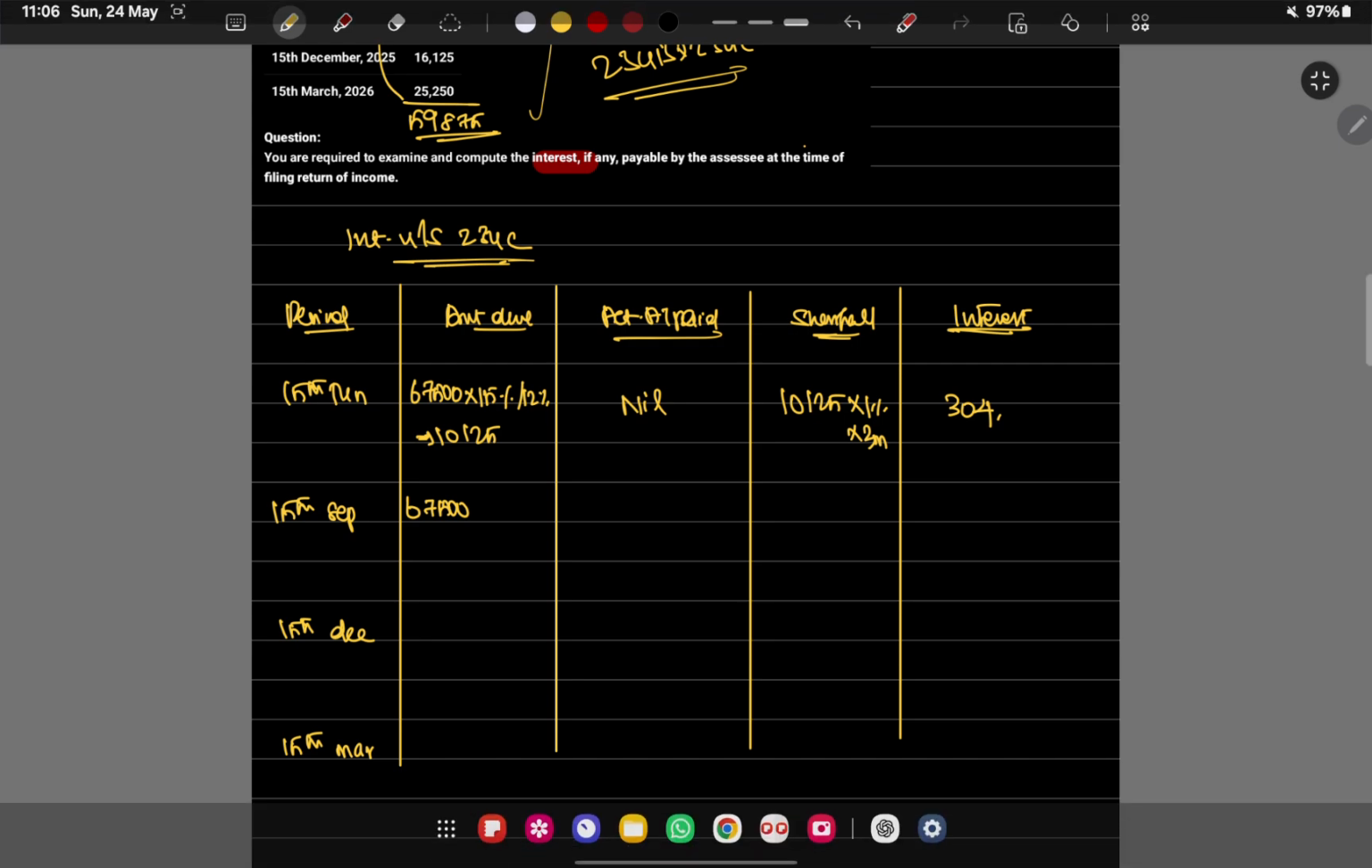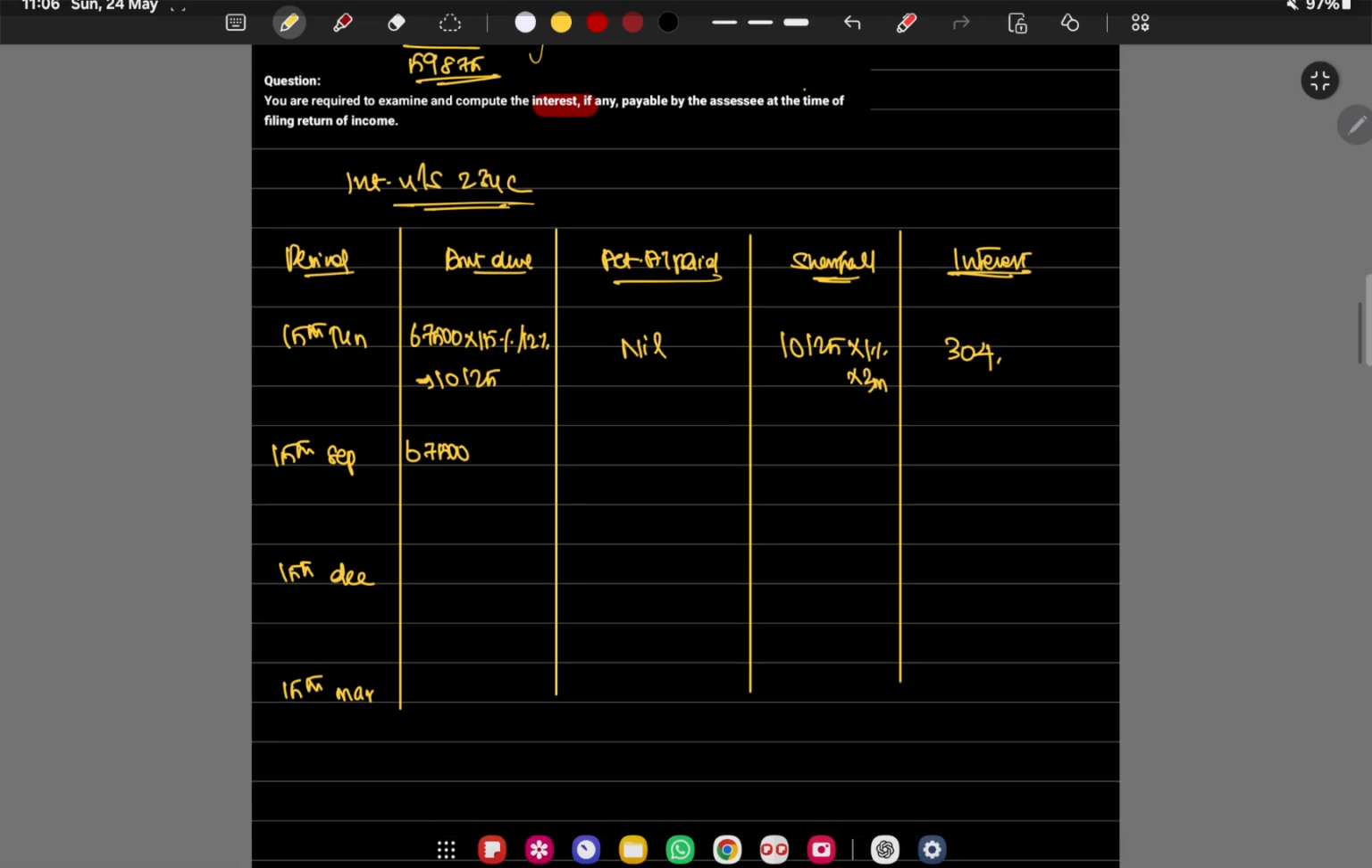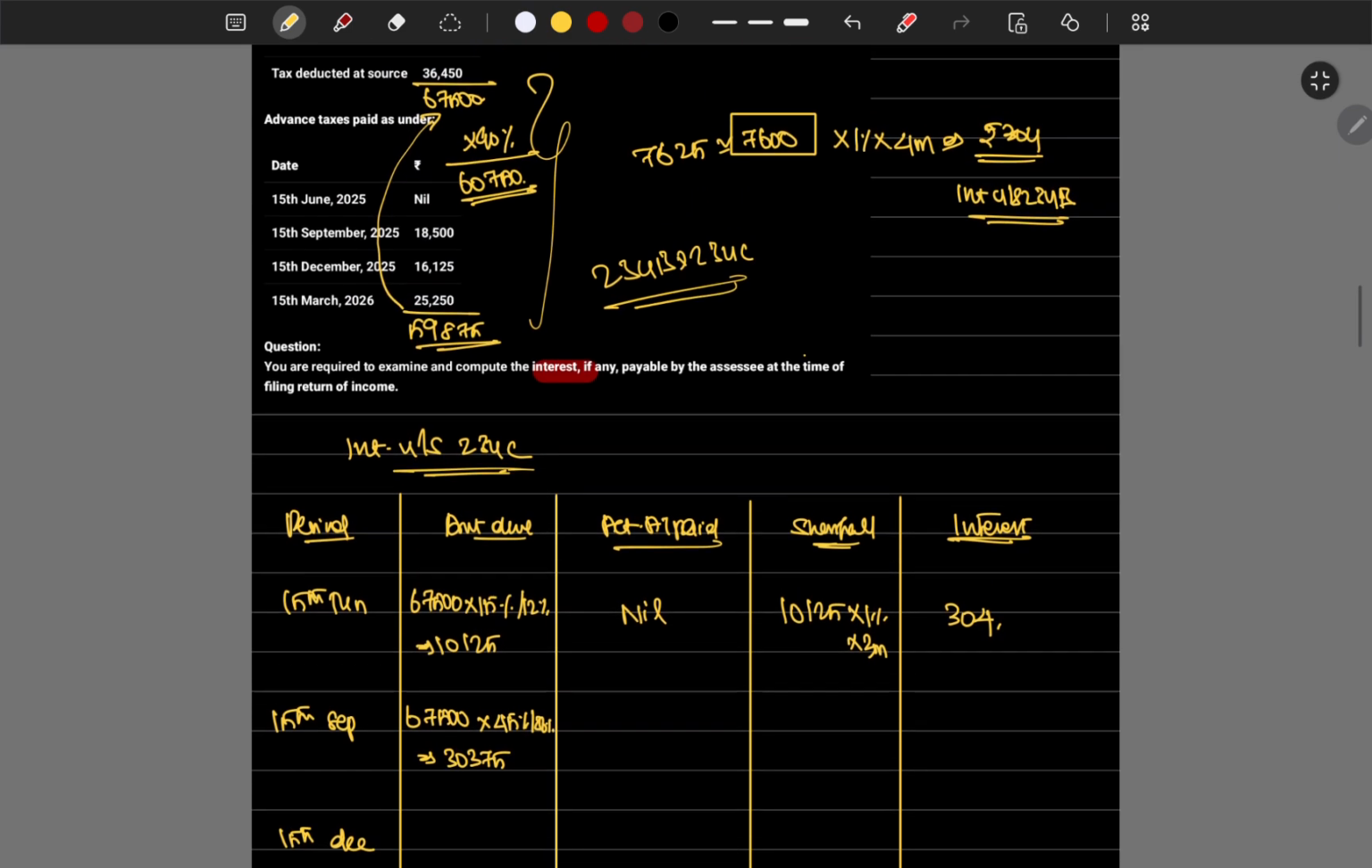Quarter, which is 15th September due is 45% or 36%. Here also, because he hasn't paid the first installment, we have to check the amount he has paid will be lesser than the actual amount due. So what would it become? 67,500 into 45%, which is 30,375. They have to be paid.